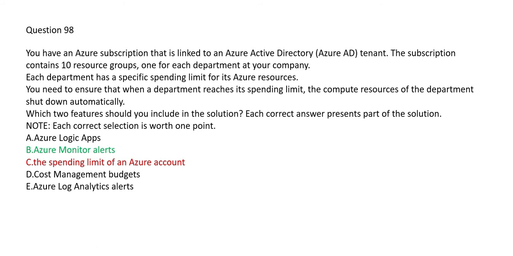You can only do that through Cost Management budgets. You can create budgets and use the combination of Monitor alerts and budgets so that the compute resources are shut down. And Log Analytics alerts: if there are logs and, based on the logs, you want to generate alerts, for example a resource or a VM has been created, then you can do that through Log Analytics alerts. But it will not help you control the spending limit, or shut down the compute resources of the department automatically when the threshold is crossed. So E is wrong. These are our two final answers.